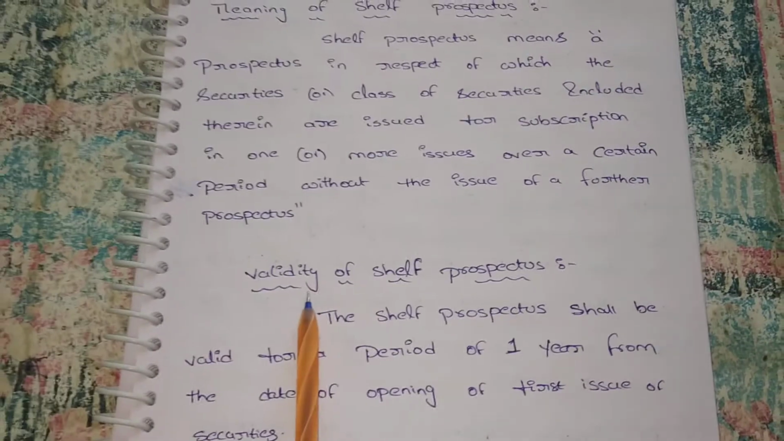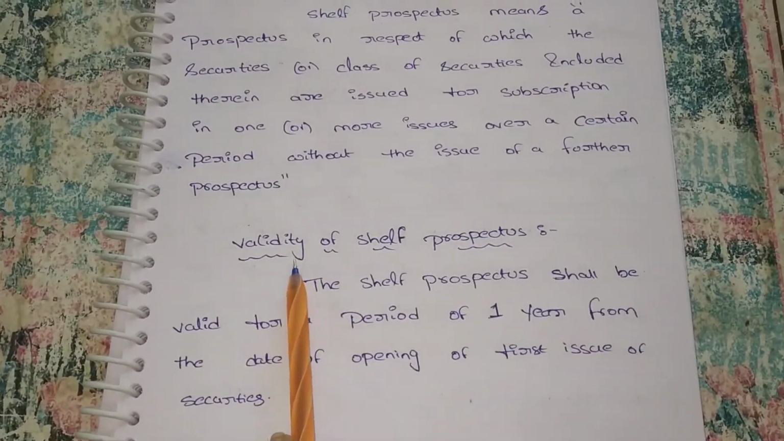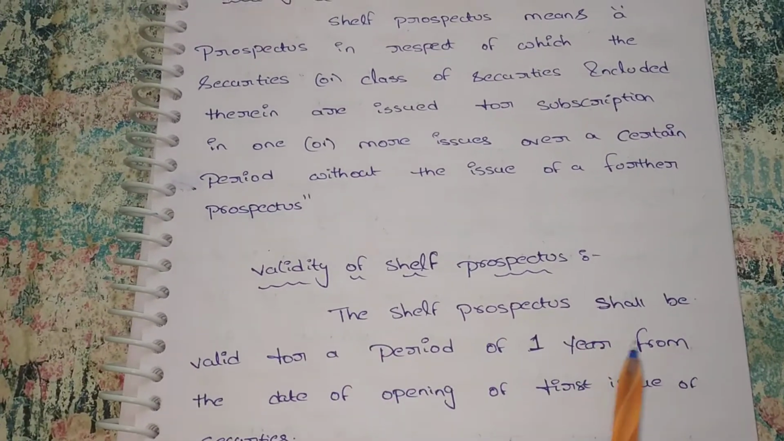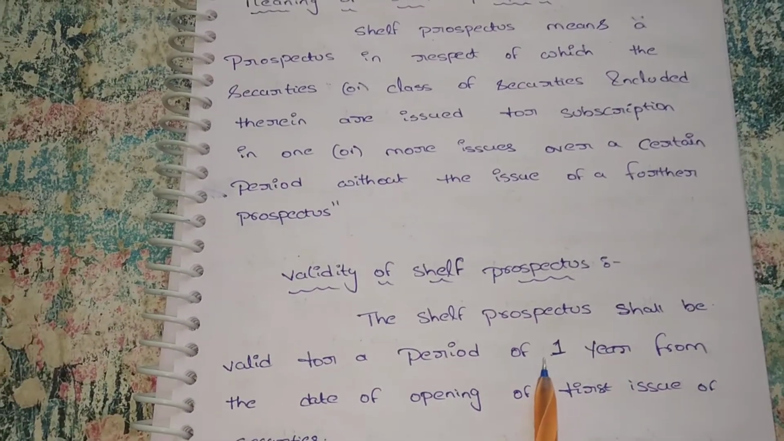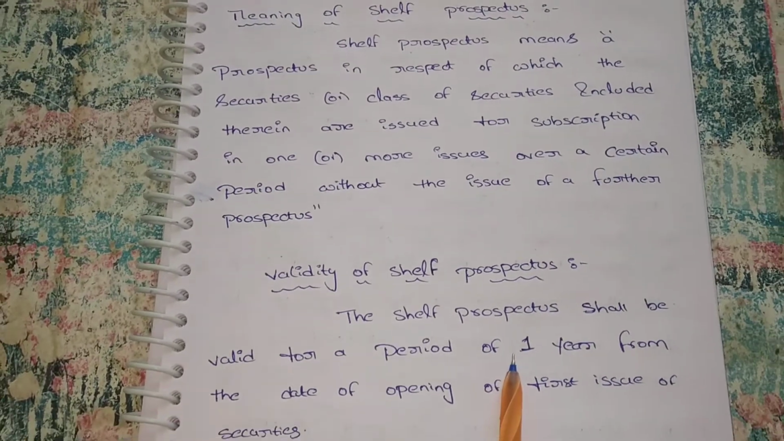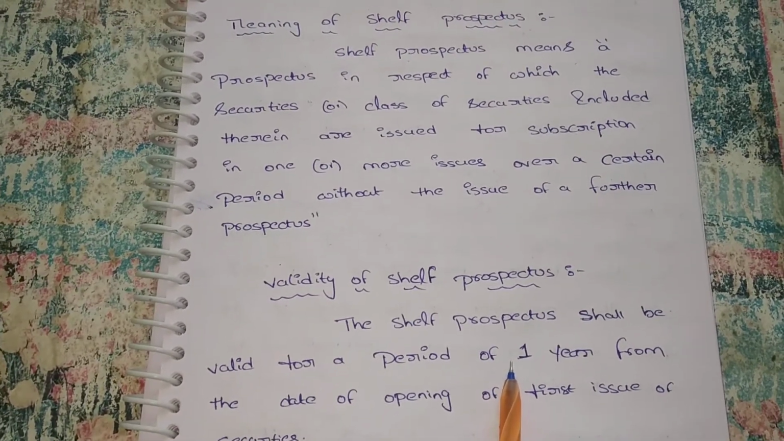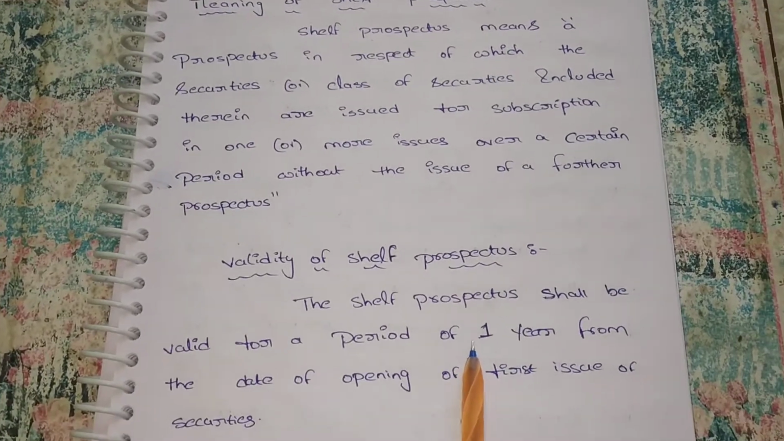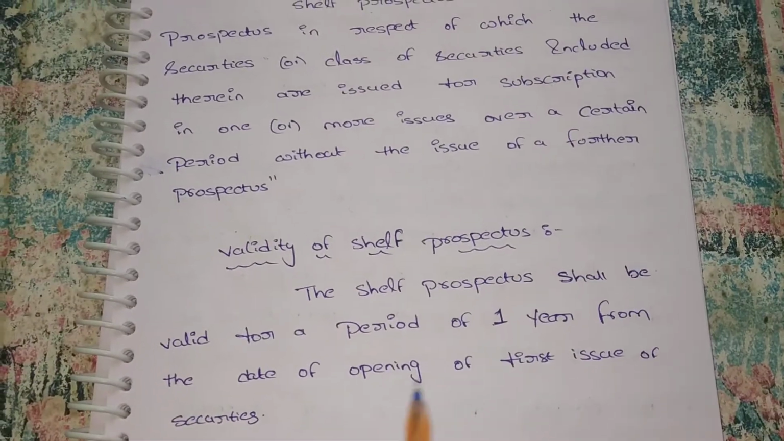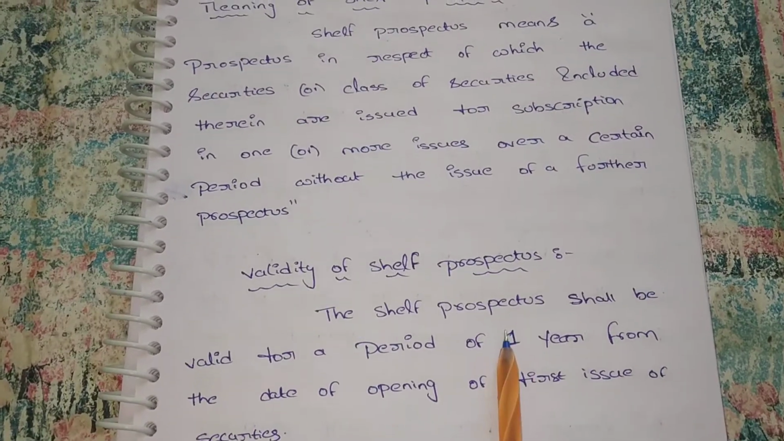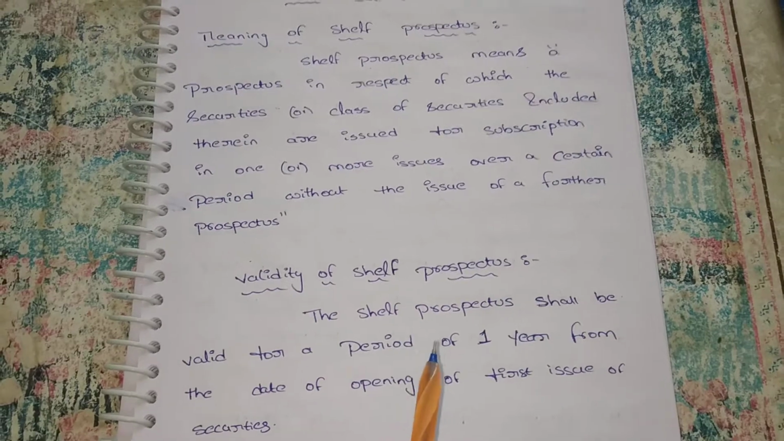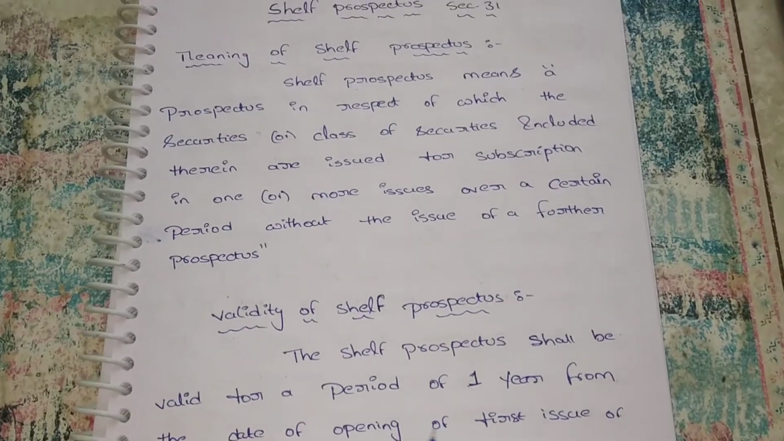Next, the validity period of the shelf prospectus. The shelf prospectus shall be valid for a period of one year. Up to one year, if any company wants to issue securities to the public two times, then such a company shall go for the shelf prospectus. The one year is counted from the date of opening of the first issue of securities to the public.